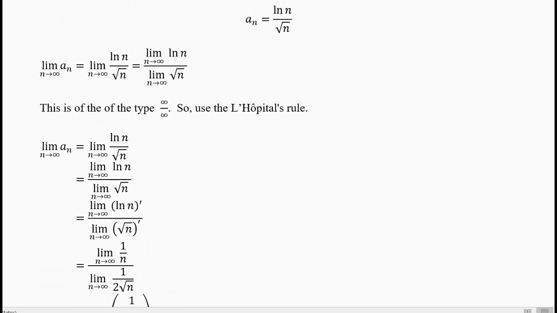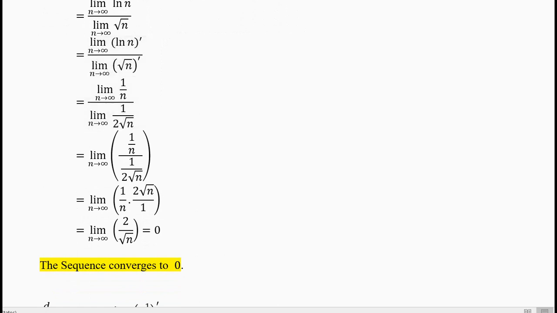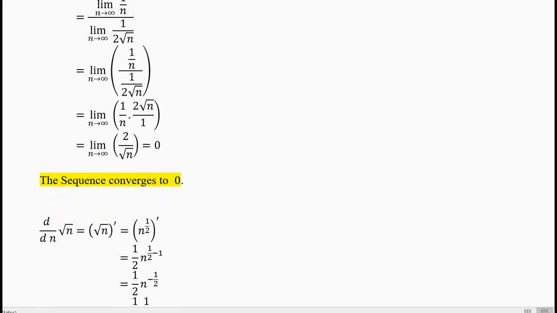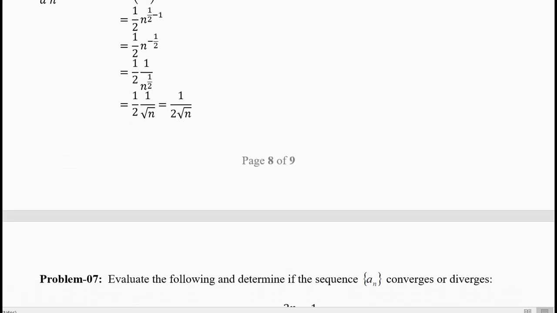By mistake, if you had thought that infinity by infinity is equal to 1, that would be a blunder. Please do not make that kind of mistake, that infinity by infinity or 0 by 0 is 1. Sometimes they appear to be 1, but that's not always the case. You have to do all the algebra, all the limits, L'Hopital's rule and some other rules if needed, and conclude. So the limit exists and its value is 0, so the sequence is said to be convergent to 0. Look at this differentiation if you need to.